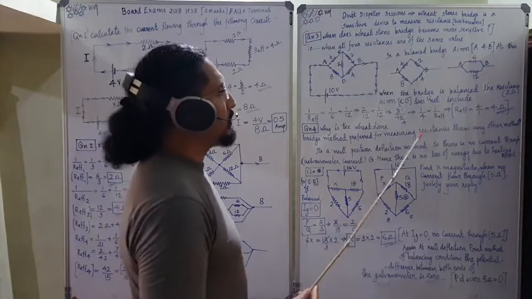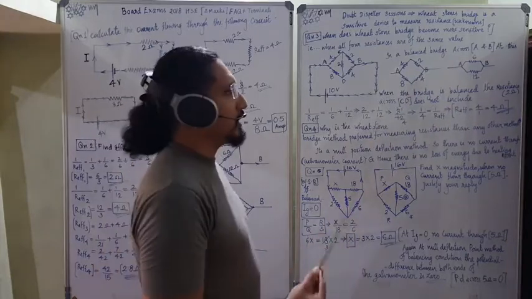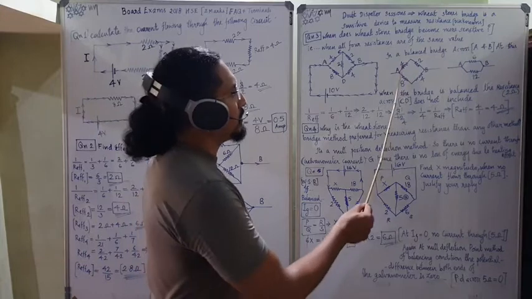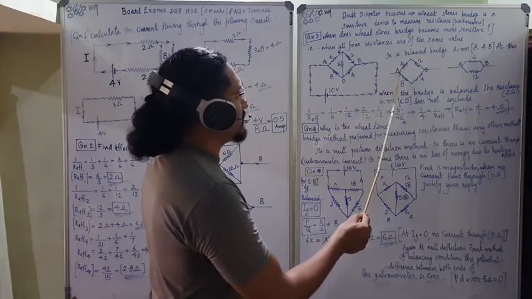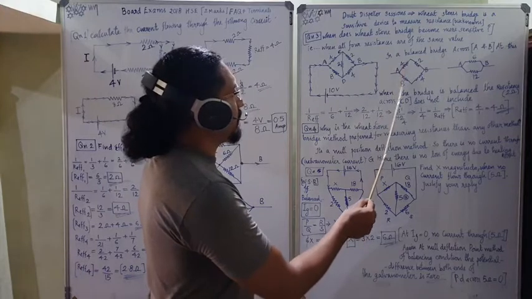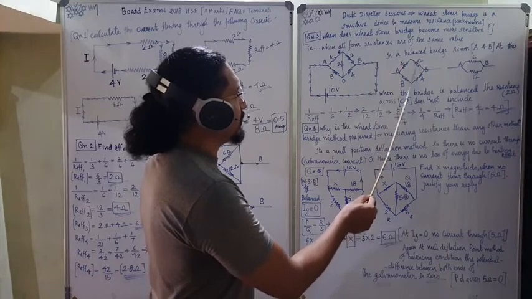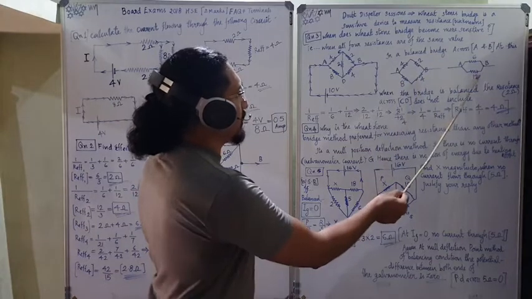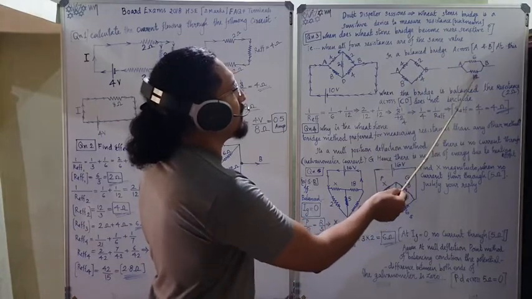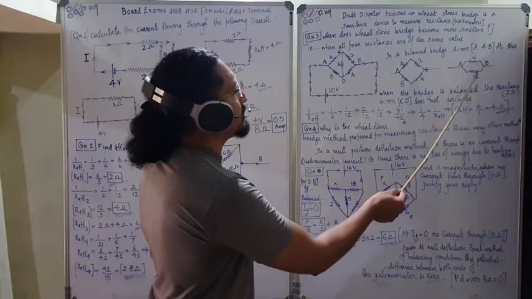Then you just need to know the basics of series and parallel formulas. So it will be like 4, 2 and 8, 4. 4 and 2 are in series, 4 plus 2 is 6. 8 and 4 are in series, 12. Then these two are in parallel. 1 by R effective is equal to 1 by 6 plus 1 by 12.